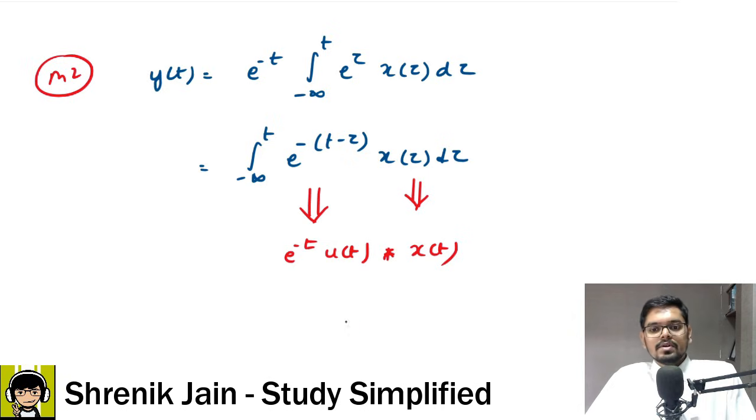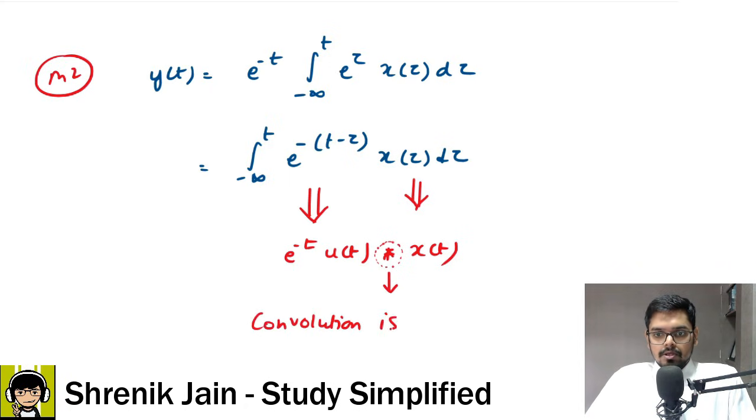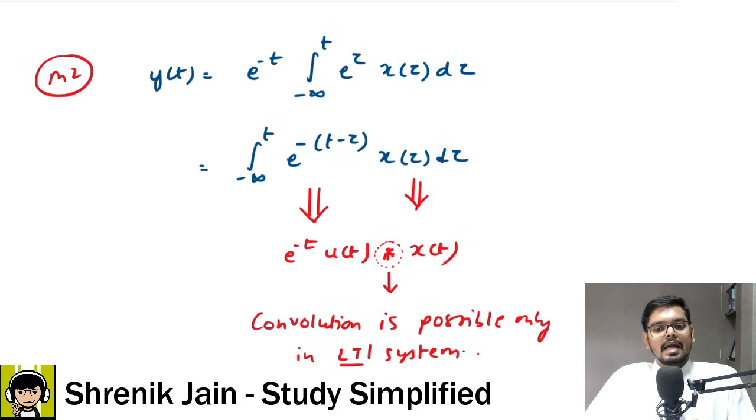So if it is convolution, in which system is convolution possible? Convolution is possible only in LTI systems. So this system was a linear and time invariant system.